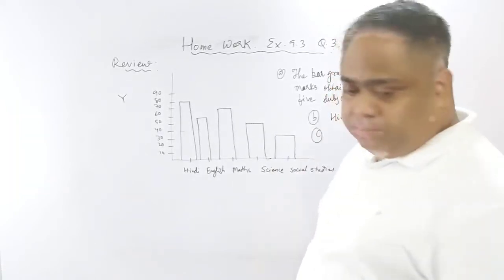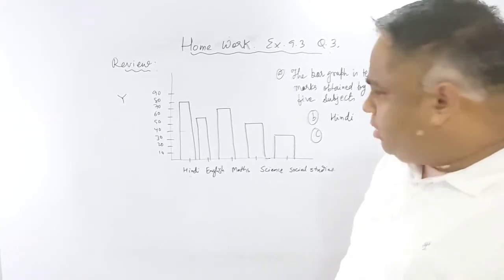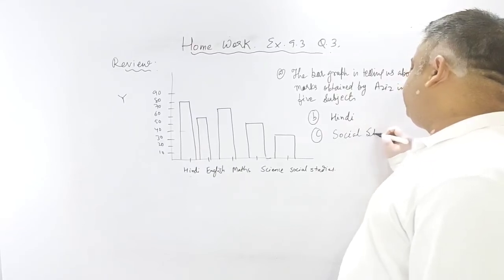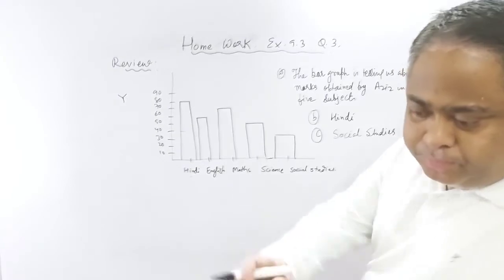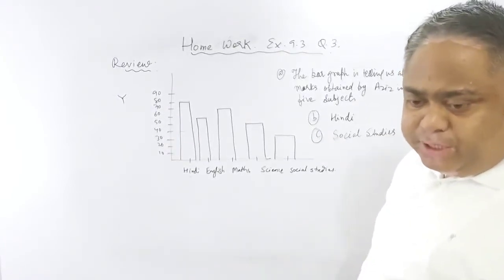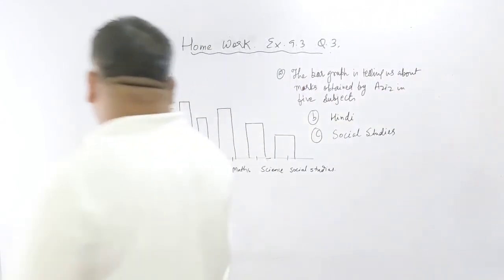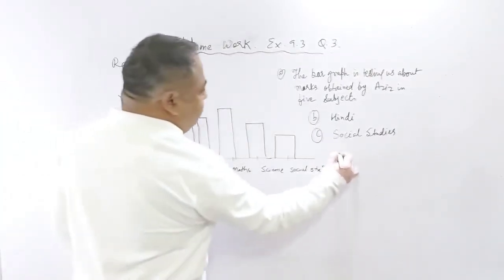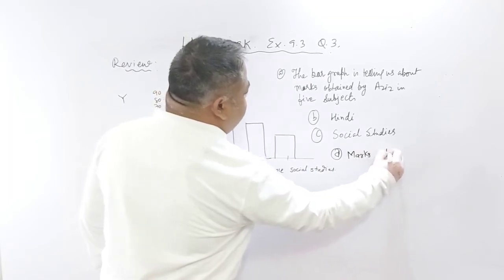C, name the subject in which he scored the minimum marks. Minimum marks were obtained in social studies. And the last question is, state the name of the subject and the marks obtained in each of them. Alright, so we have to make one mark statement. So D, we have to make one marks statement.